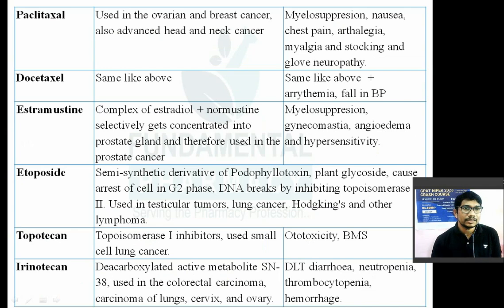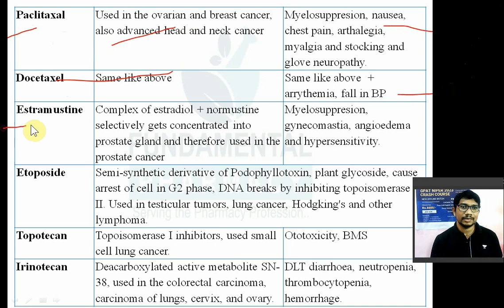Next one is nothing but the paclitaxel. It is also used in the ovarian cancer and breast cancer, used in the advanced neck cancer. So adverse effects are the myelosuppression, nausea, chest pain, arthralgia, myalgia, stocking-glove neuropathy. Docetaxel, similar mechanism like above, same like above, but additional adverse effects are arrhythmia and decrease in the blood pressure. Right? Now estramustine क्या है?